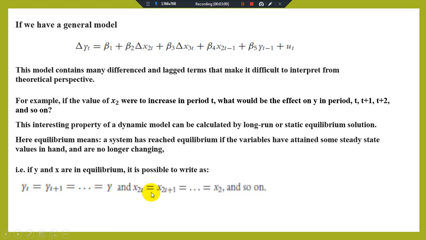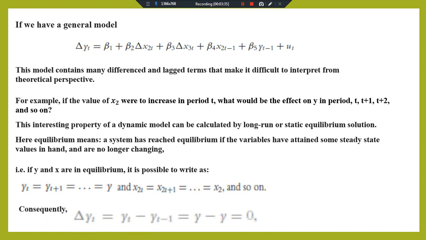And the explanatory variable x2t is equal to x2t plus 1, x2t plus 2, and so on, equal to x2. So at the steady state position, every variable is equal to its previous value as well as its future value at the same time.